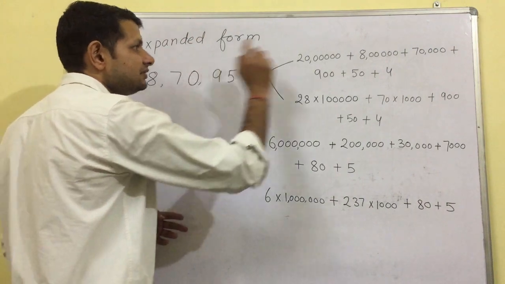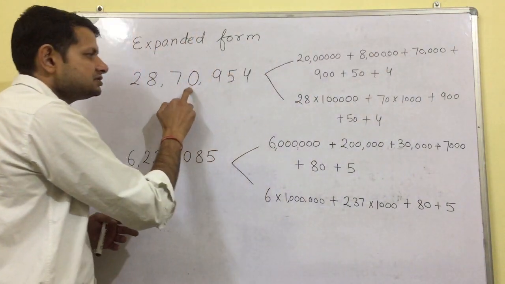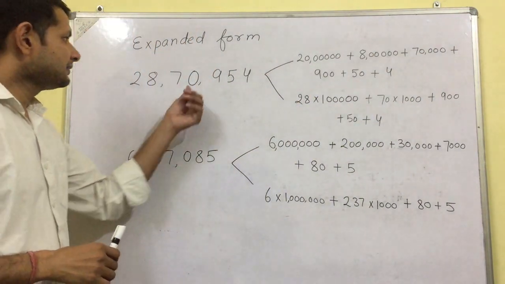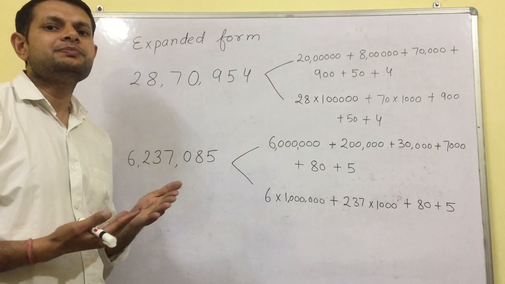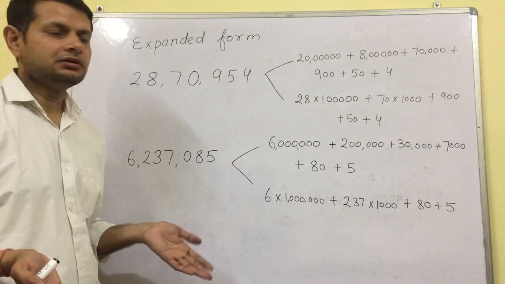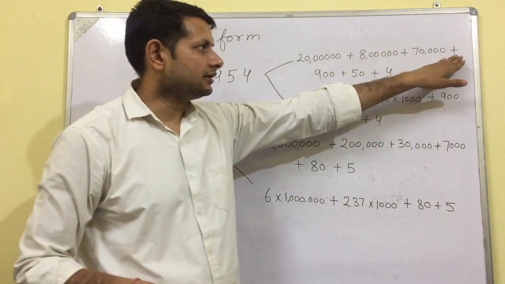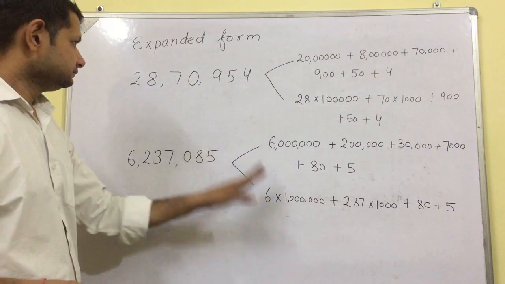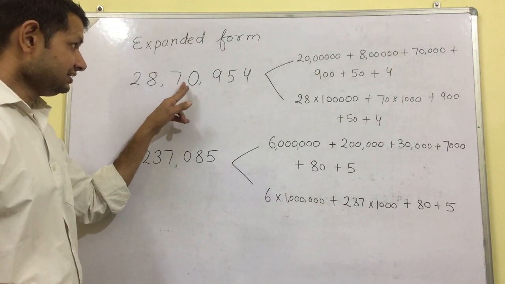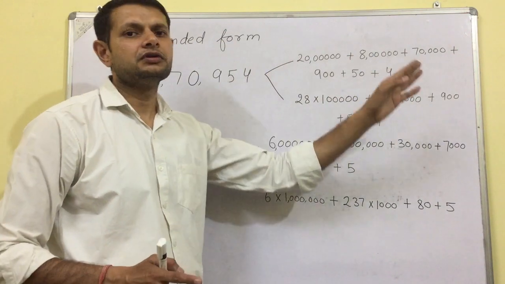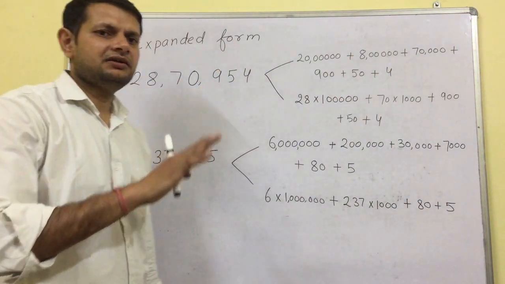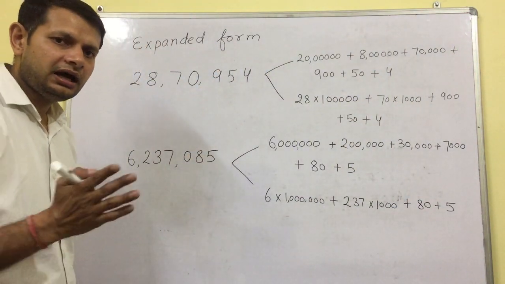So 70,000, plus next is 0. Be careful about this. Next is 0, so this place will be left. We have not written it here. 0 will not be there. 70,000, 0 is left. Next is 954.